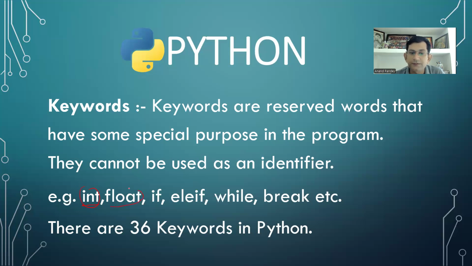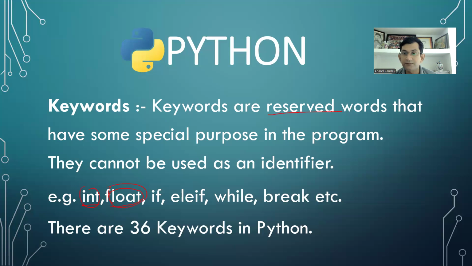If you try to use float, the purpose of float is also fixed. And if you try to use it as a string name or any name, it is not allowed because the purpose is fixed. It's a keyword. We cannot use it for any other purpose. So what are keywords? Keywords are reserved words that have some special purpose in the program.